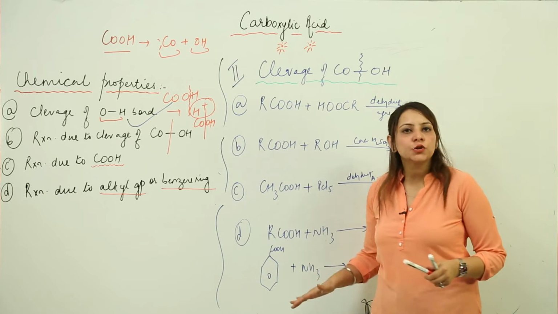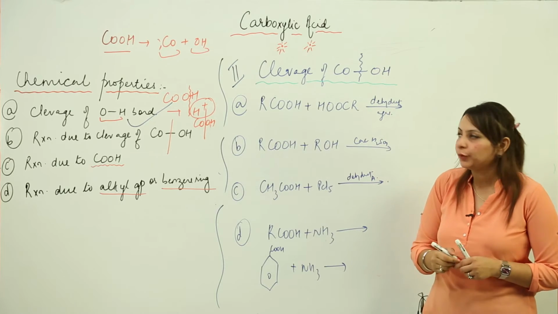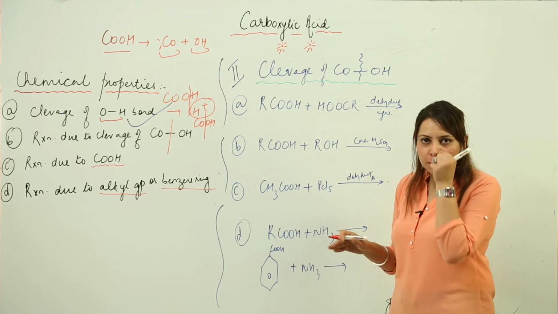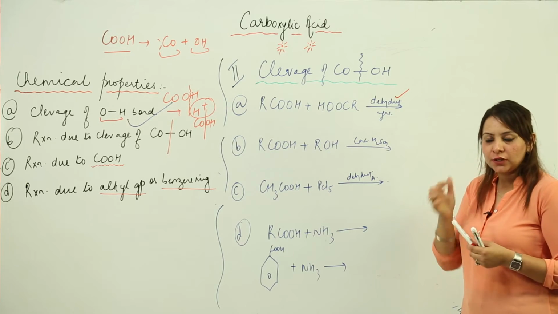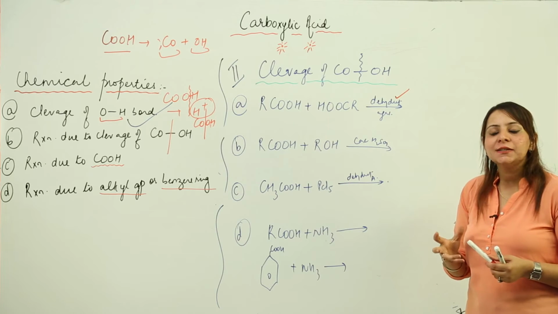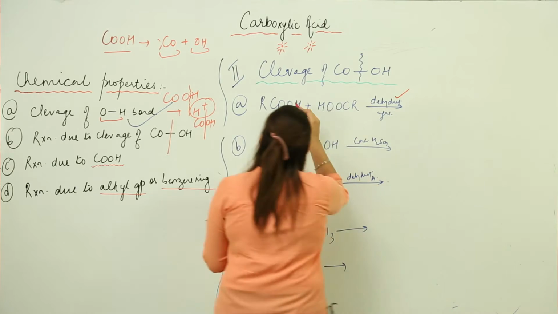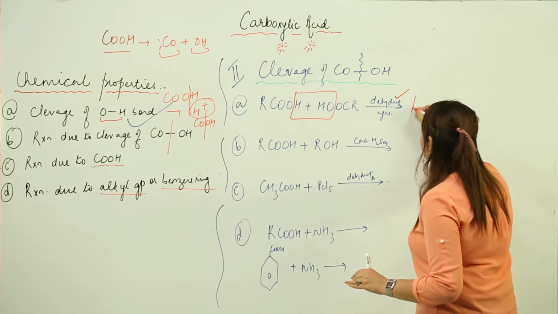So these are the reactions which will actually involve the cleavage of the C–OH bond. The first reaction is one in which I am going to react two molecules of carboxylic acid, and particularly I will be doing it in the presence of a dehydrating agent. We know that a dehydrating agent is a substance which will absorb water. So when these two combine, the water molecule gets eliminated,